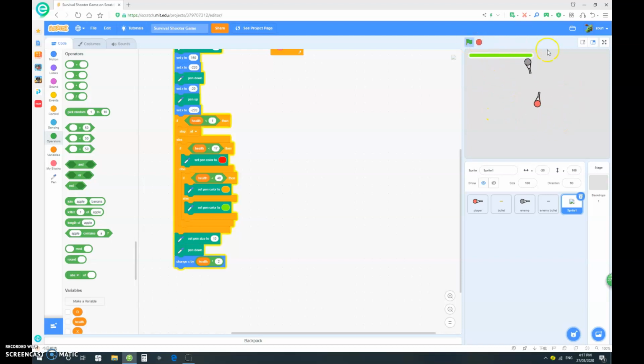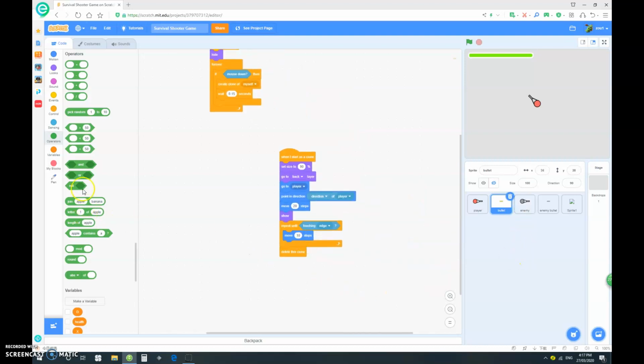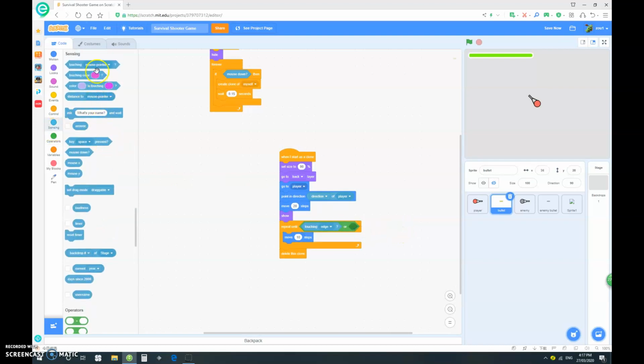Cool. But now, as you can see, once we hit our enemy, it just dies, and our bullet just keeps going on. So in our player 1 bullet, instead of repeat until touching edge, put in an or. Repeat until touching edge or touching enemy. So if it touches the enemy, it just will disappear instead of going through it. So now, if there's a long line of enemies, you can't just go through and kill all of them in one shot. It will disappear as it touches it. Cool. So that is very good.